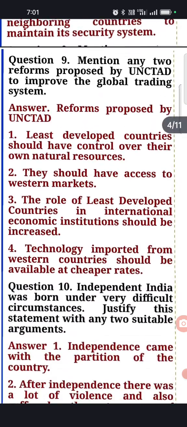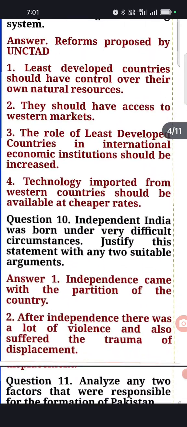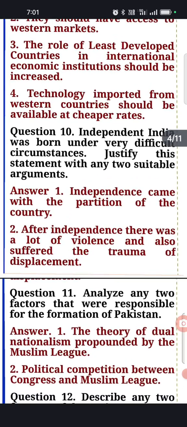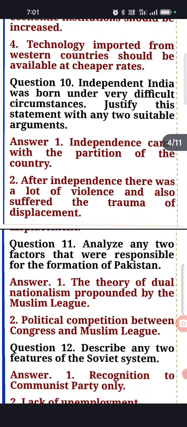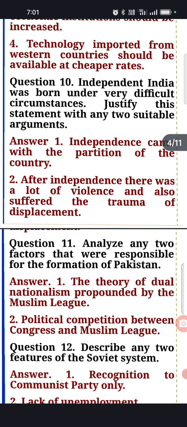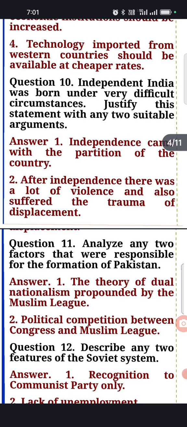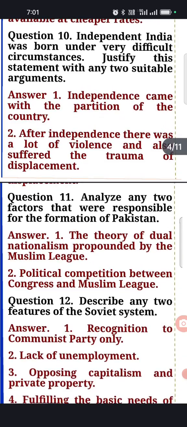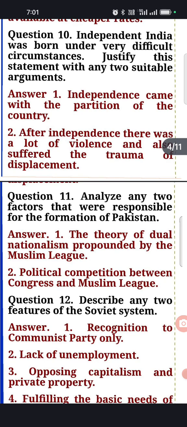Now, fourth, technology imported from the Western countries should be available at cheap rates. Why? Because these developing countries must develop on par with the Western countries. So the technology should be available at reasonable prices to the developing countries. Now, 10th question. Independent India was born under very difficult circumstances. Justify this statement with any two suitable arguments.